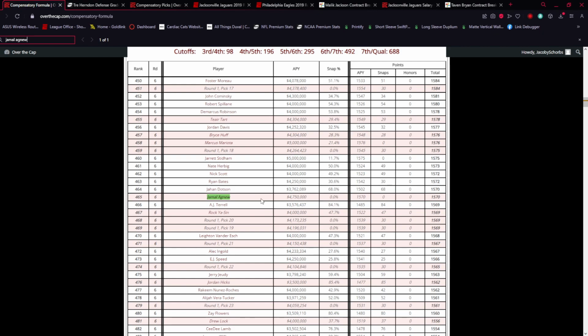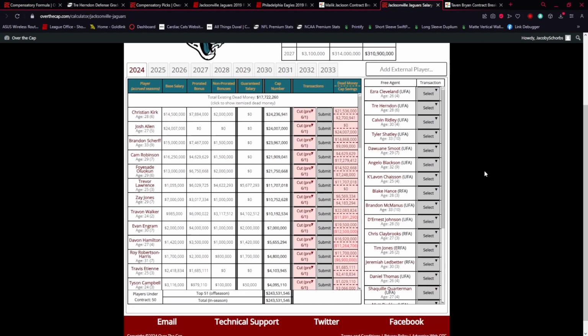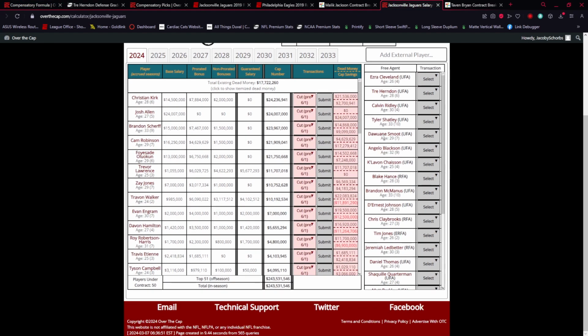Not that I think it's 50% or more that they won't get this compensatory pick, but this is what you have to watch, right? Because here's the logic that we get from this, okay? You have 5 players that you think can qualify as CFAs. And just to prove that, like, there's no one else we're really talking about. Okay, I did mention, one guy I didn't mention is Dewan Smoot. I apologize for that. He would be the 5th one.